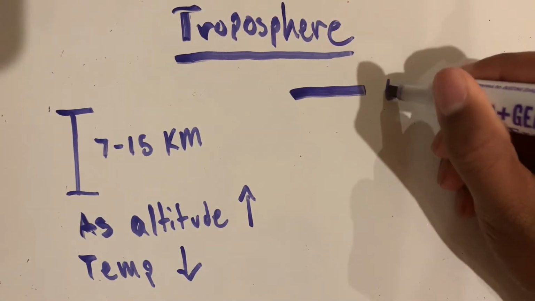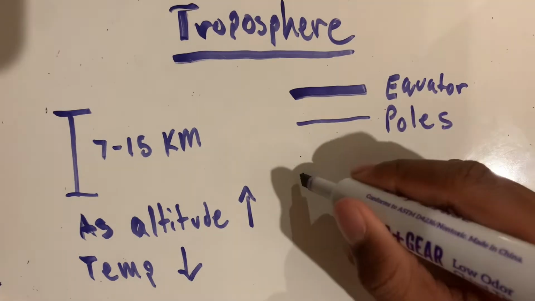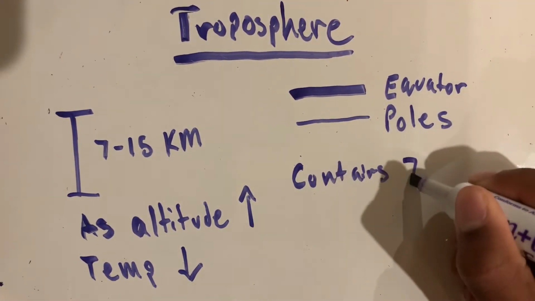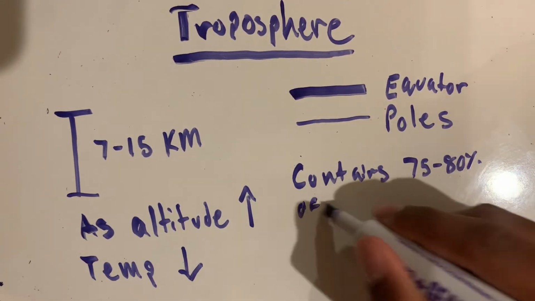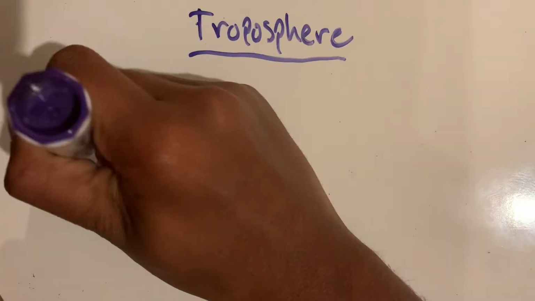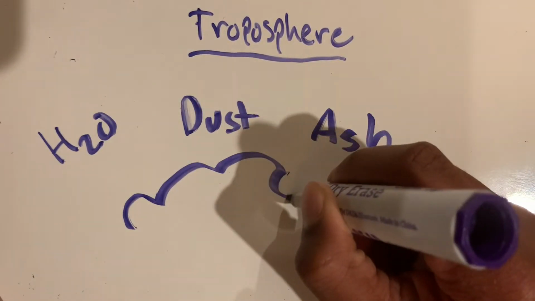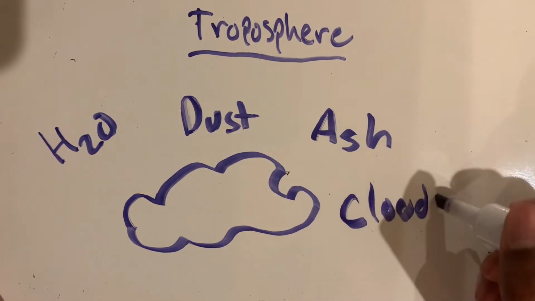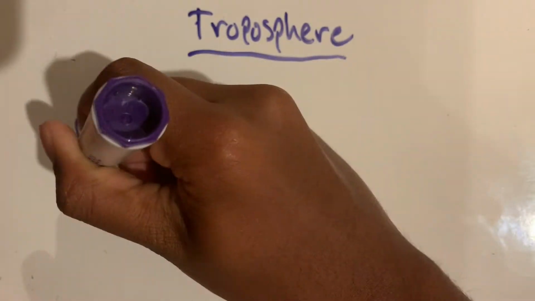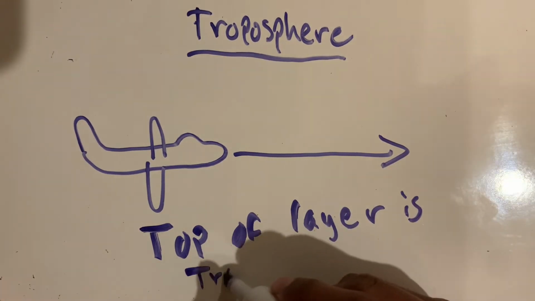The troposphere is thickest near the equator and is far thinner at the polar regions. About 75 to 80% of the atmosphere is contained in the troposphere, which makes it very dense in relation to the other parts of the atmosphere. Most of the water vapor, dust, and ash in the atmosphere lay in this layer, which means it is where most clouds exist. Most planes also fly in the troposphere, and the top layer of this layer is called the